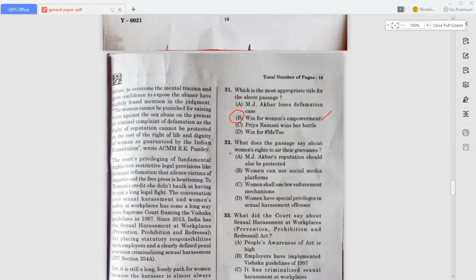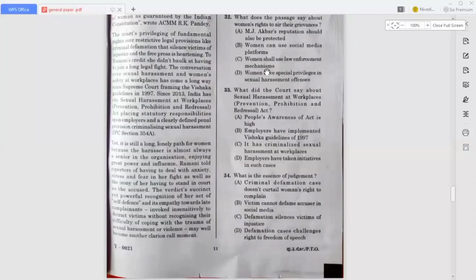So next question, what does the passage say about women's right to air their grievances? Okay, so the answer for this question is option B, that is women can use social media platforms. Okay, so now move on to the next question, that is 33, 34. Now what did the court say about sexual harassment at workplaces, that is the Prevention, Prohibition and Redressal Act? Okay, so the answer for this question is it has criminalized sexual harassment at workplace. So that's why option C is the correct answer.